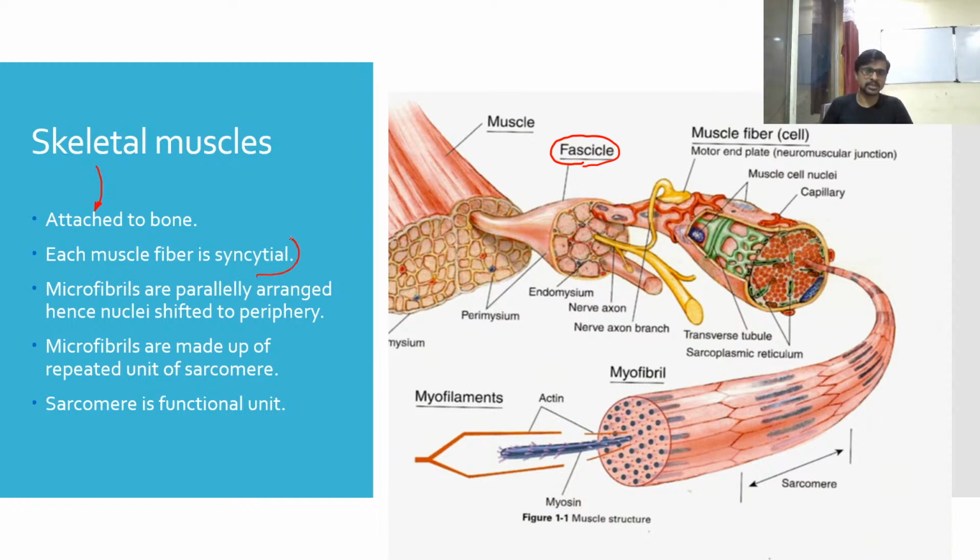What is meant by syncytial? I'm going to write a question mark here. If you do not get the answer, tomorrow please ask me. I will definitely explain what is meant by syncytial. It is a very beautiful phenomenon. I will definitely explain, but it is your job to find it first.